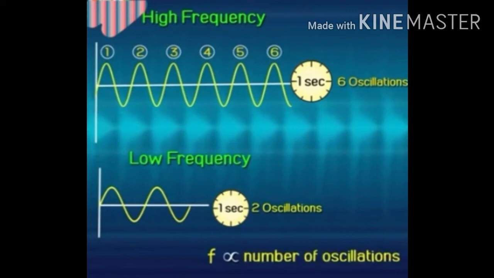Suppose the oscillation is low, the pitch will be low and the frequency will be low. That means frequency is directly proportional to the number of oscillations. Frequency high means more oscillations; more oscillations means high frequency. Fewer oscillations means low frequency.